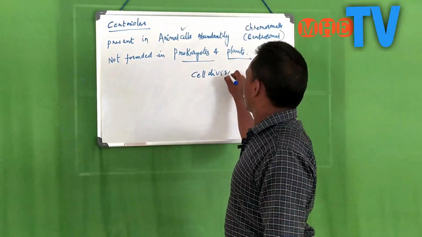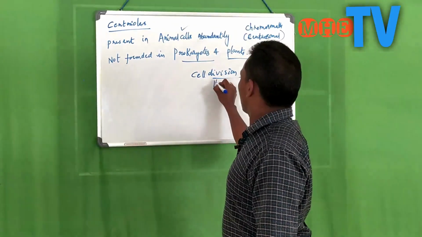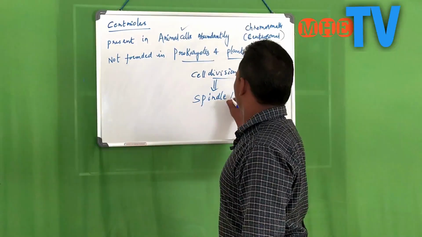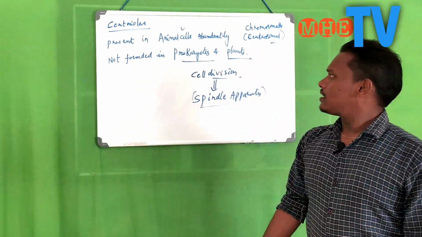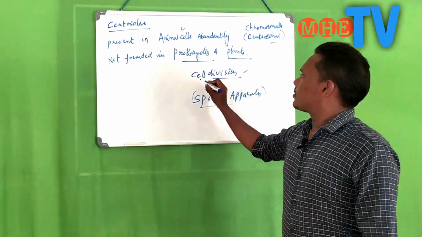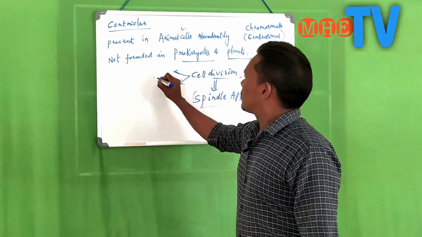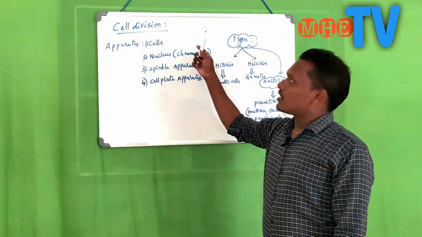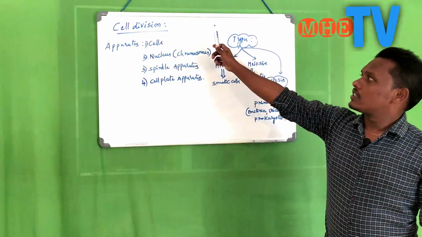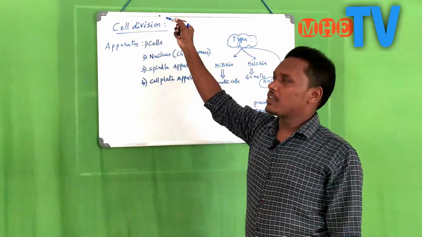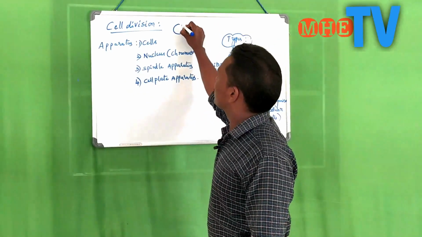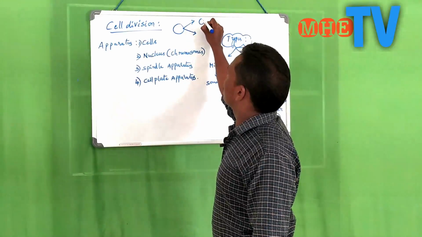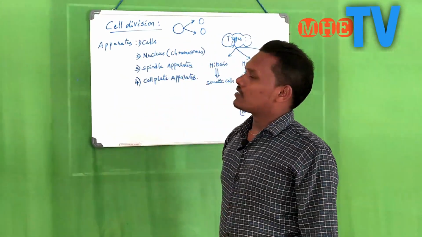During cell division, the centrioles help in the formation of the spindle apparatus, whether in mitosis or meiosis. The division of cells is known as cell division. That means one cell divides to form the next generation. This process is simply known as cell division.